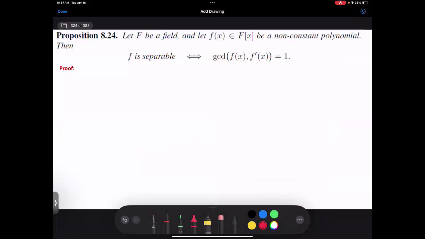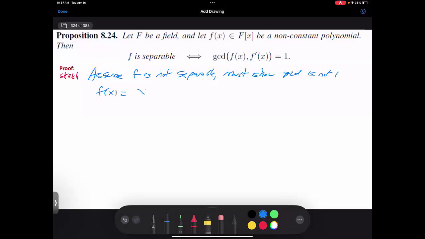And so I'm going to give a sketch of the proof. I don't want to prove the whole thing. I'll refer you to the book for all the details. So assume f is not separable. We must show the GCD is not 1. If f is not separable, then I have to have some root that's repeated.